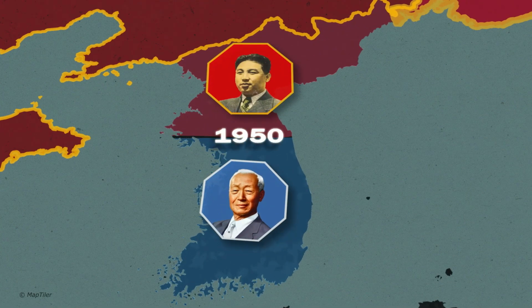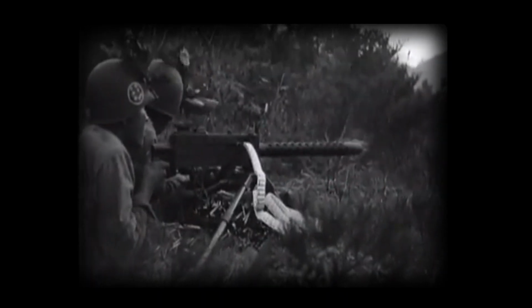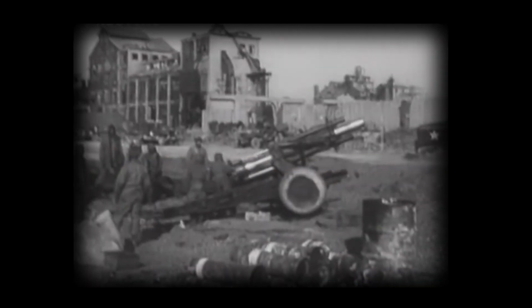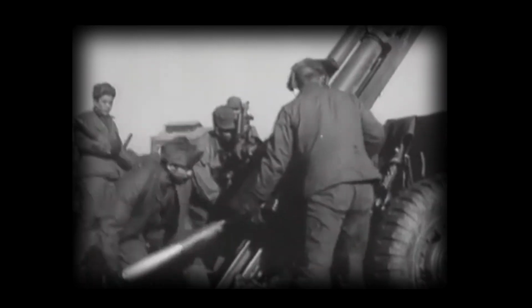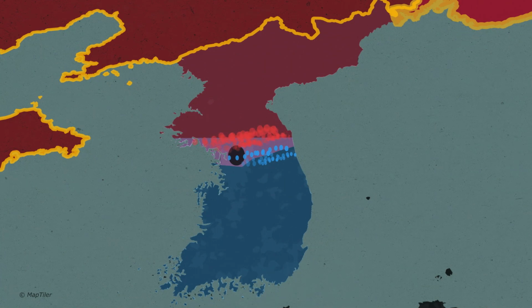On June 25, 1950, the Korean War began. The North Korean army crossed the 38th parallel, pushed into Seoul, the capital of the South, and took the city. The North Korean army was well disciplined, well trained, and well equipped.